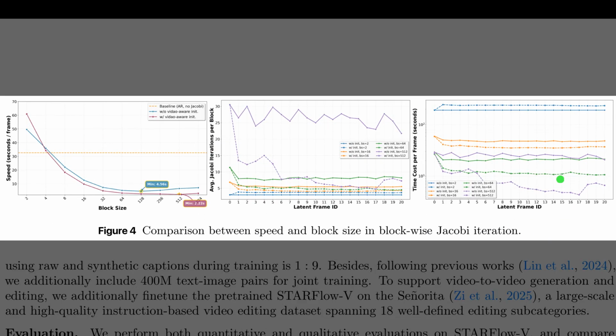Alright, Figure 4 analyzes how the blockwise Jacobi iteration affects speed. The left panel shows that increasing block size first speeds up sampling dramatically, hitting a sweet spot where each frame takes only a few seconds, before slowing slightly for the very largest blocks. The middle panel tracks how many Jacobi iterations each latent frame needs, which drops with better settings. The right panel shows that video-aware initialization consistently cuts per frame time, especially for large blocks.